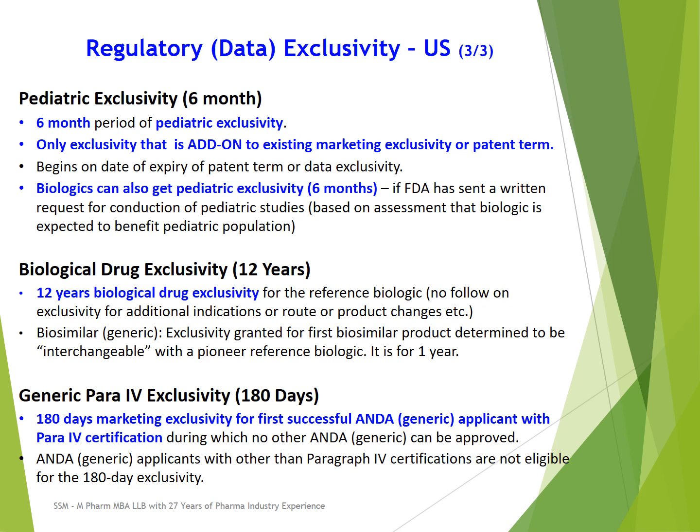Then in Para 3 certification, the generic company says that I will market my drug only after expiry of those patents listed in the Orange Book. And in Para 4, as I have explained, the generic company will say that I am not infringing those patents, or those patents are either invalid or unenforceable.